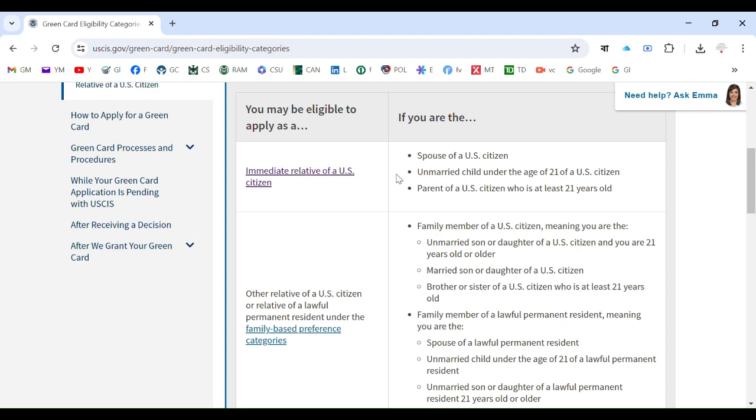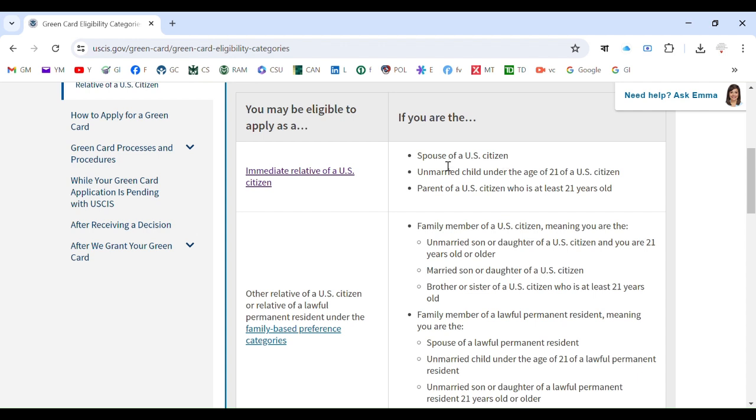If you are a spouse of a US citizen, your spouse, that US citizen, can do the petition for you, and the possibility of approval is near 100%. Or unmarried child under the age of 21 of a US citizen, or parent of a US citizen who is at least 21 years old. So if you are a spouse of a US citizen, then your spouse can do the petition for you.